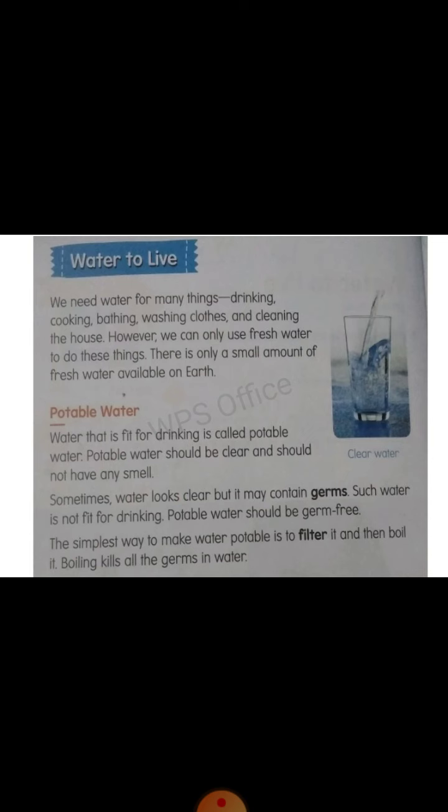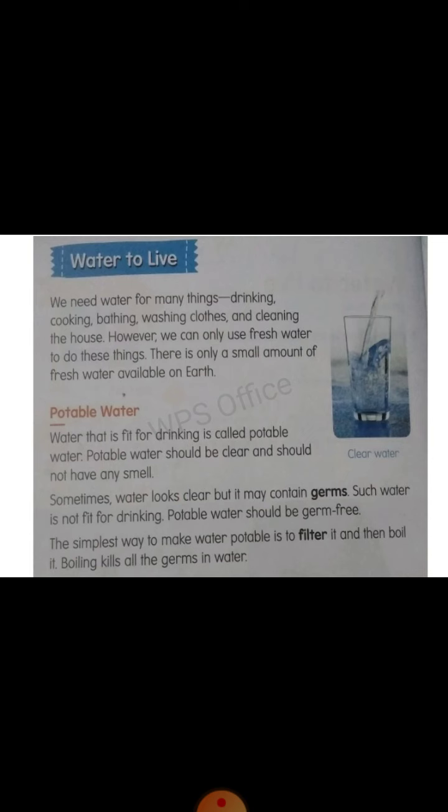There is only a small amount of fresh water available on Earth, where we live. And on planet Earth, a very small amount of water is available. That's why we always say, save water, don't waste water, right?